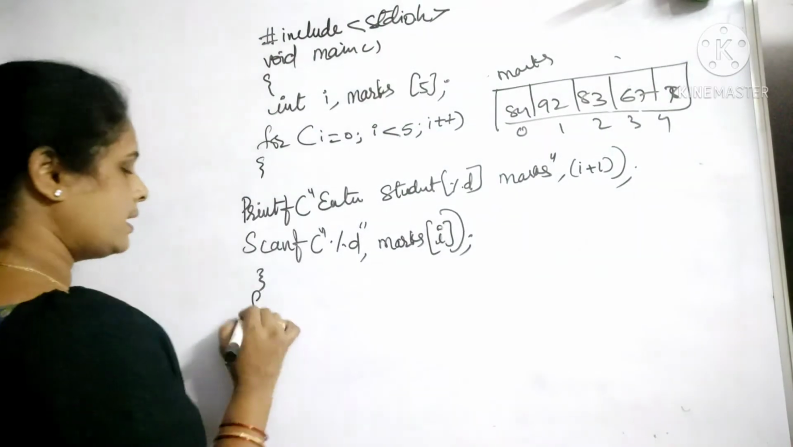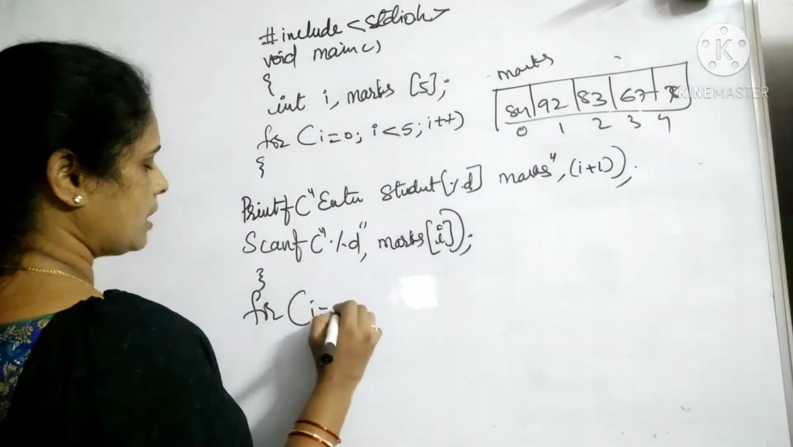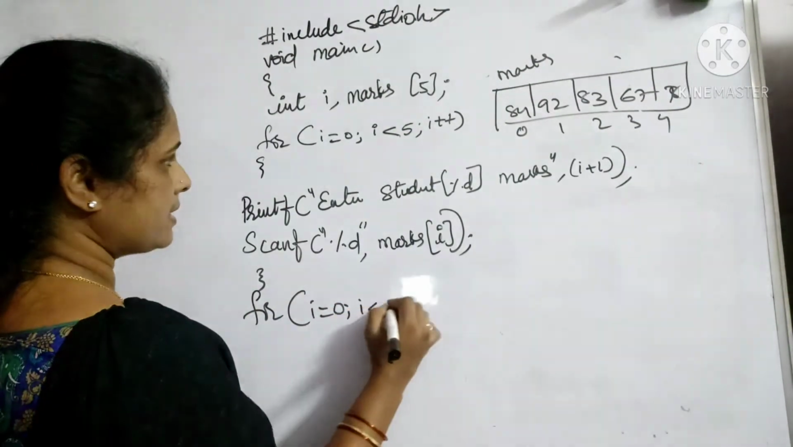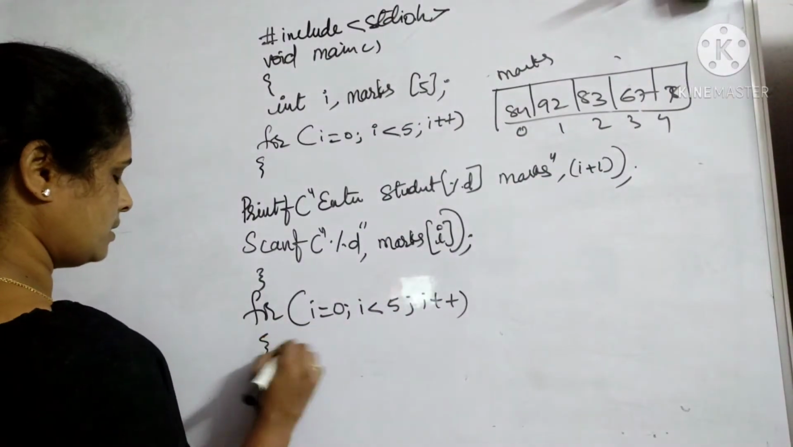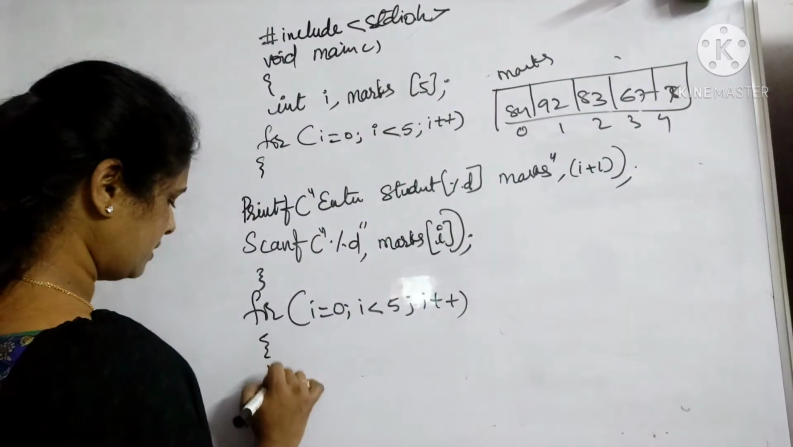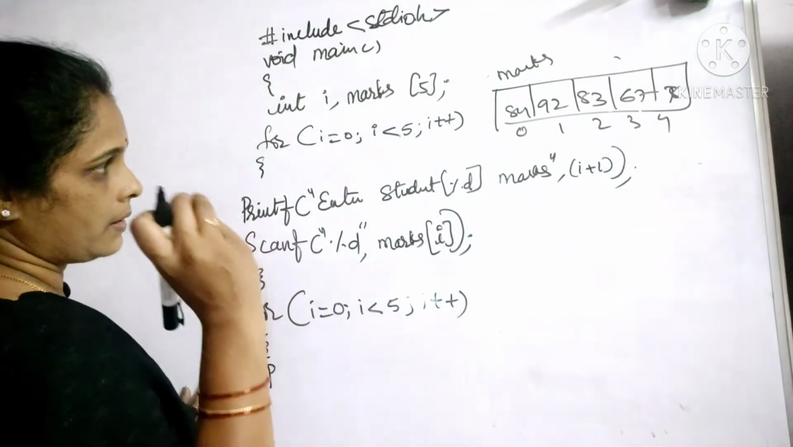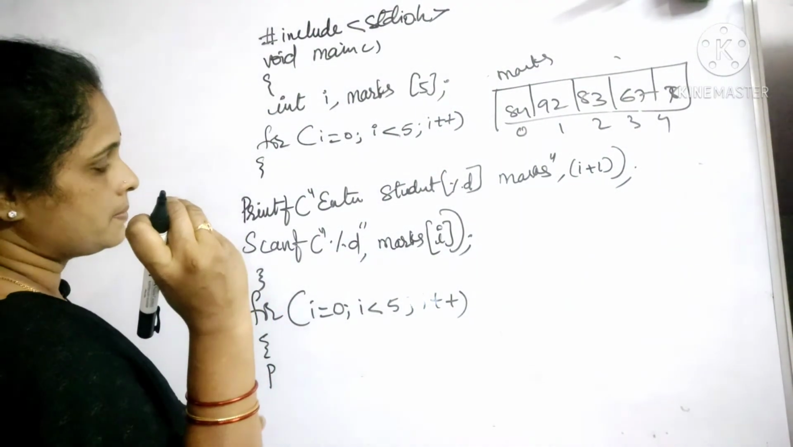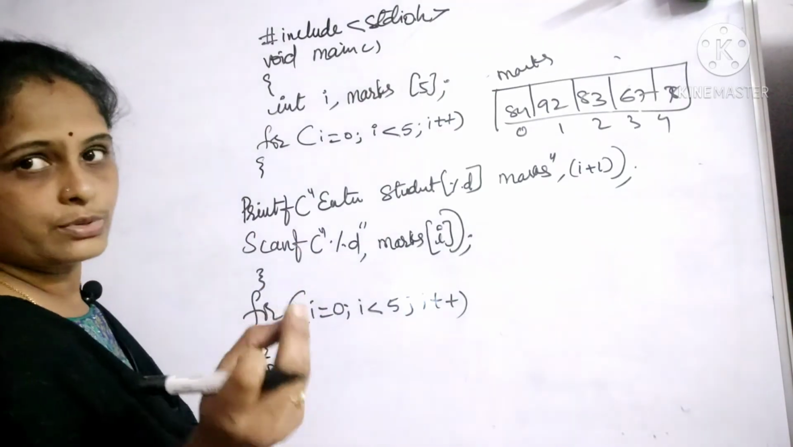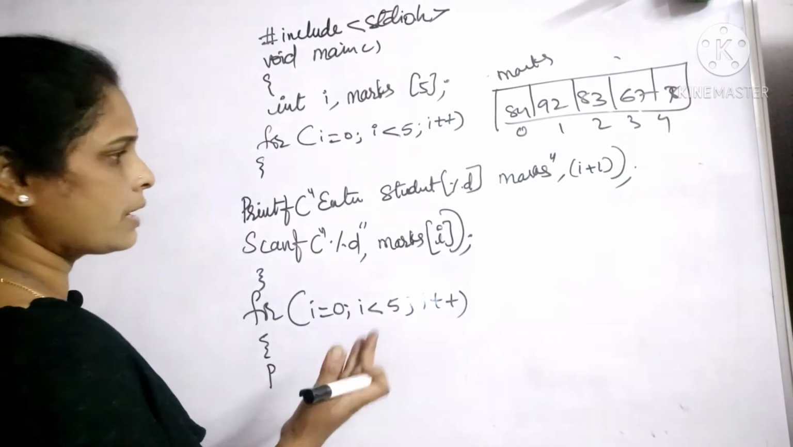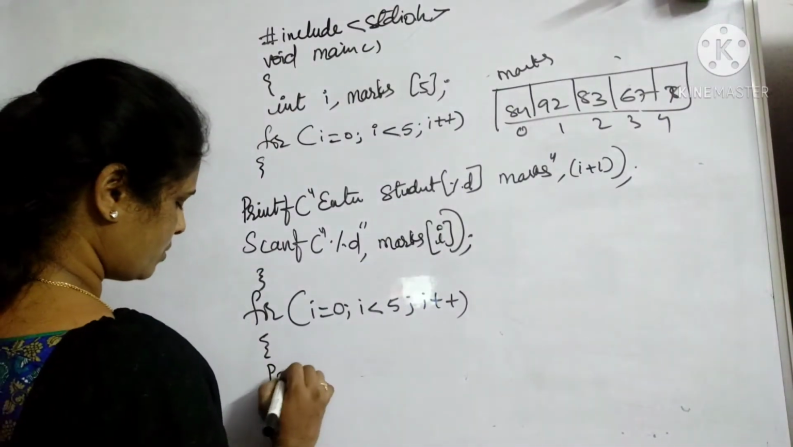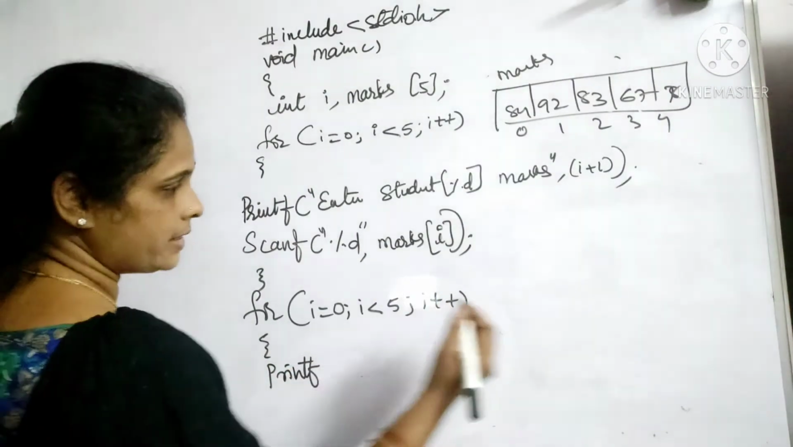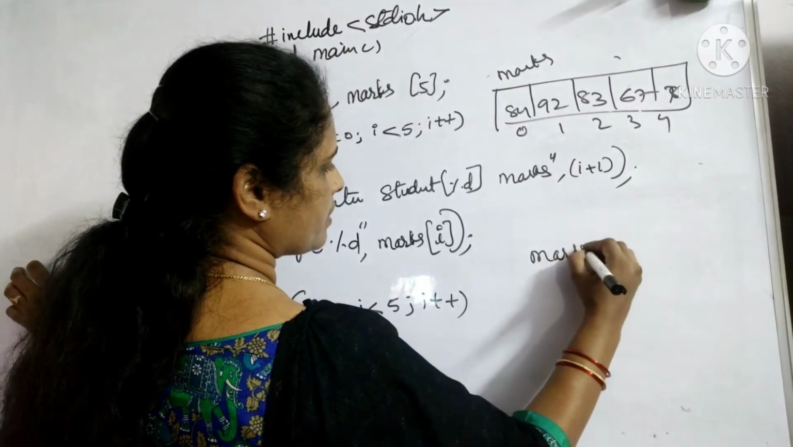So again I need to write a for loop here for I is equal to 0, I less than 5, I plus plus. Then will display the same there. Like I need to display student 1 marks is equal to, student 2 marks is equal to and so on, or I may simply give marks 0 equal to, marks 1 equal to also. So we'll write it something like this. I need the output to be like this.